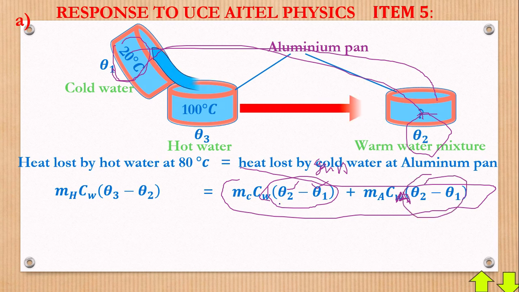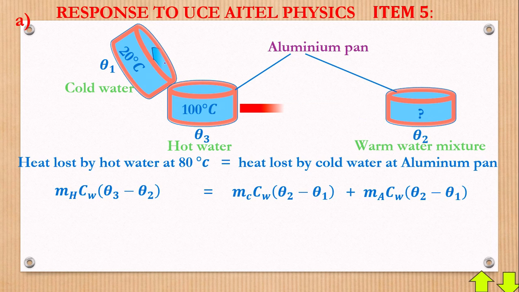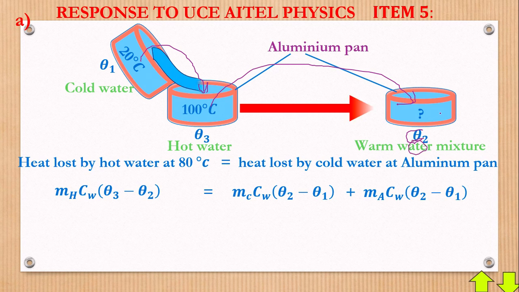Let's do the substitutions. But again, what do you want to see here? What do you want to get? We want to get theta 2. After mixing these two, remember, to explain the diagram, when we mix the cold water into hot water, we get some water of a certain warmth, which temperature we don't know. But this water is in a pan of a certain mass, say MA, and specific capacity CW. So let's go and see that.